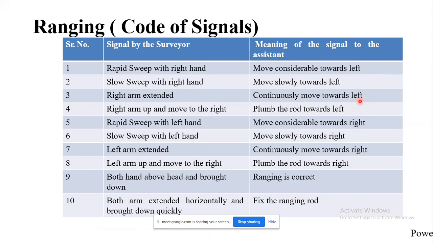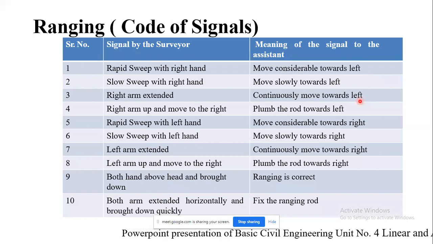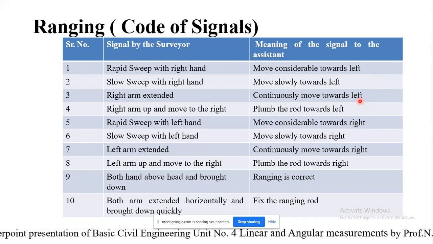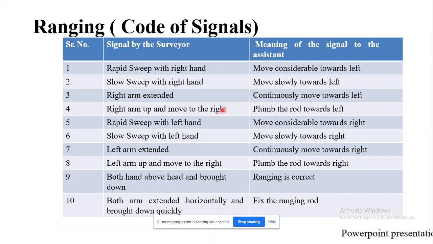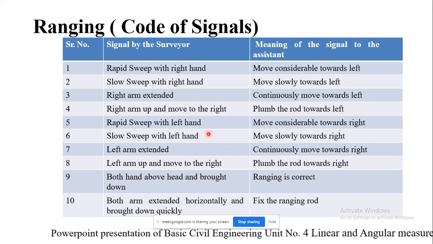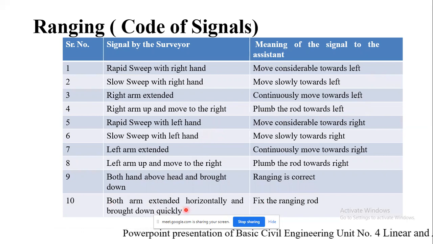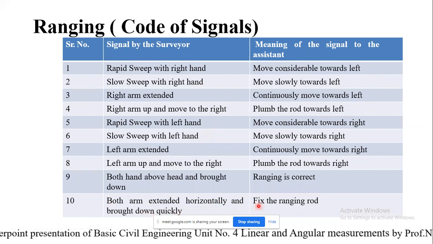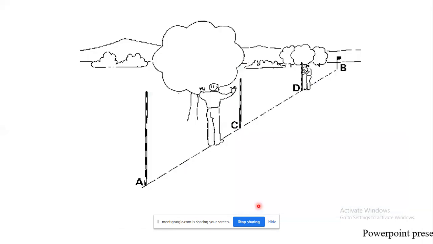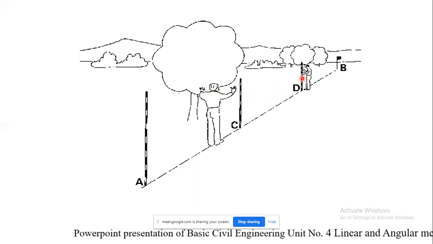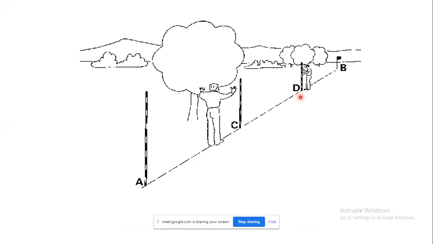Okay, so whenever he is going to extend his right arm, the assistant is going to move towards the left. Then right arm up and move to the right means plumb the rod towards left. So according to that, it is towards the left. Both hands above head and brought down means ranging is correct. And both arms extended horizontally and brought down quickly means fix the ranging rod. So here you can see, this is the sign convention by which he tells that it is okay and to fix the ranging rod on the ground.